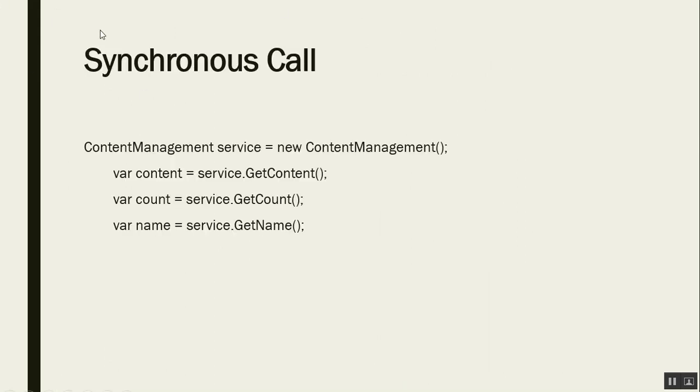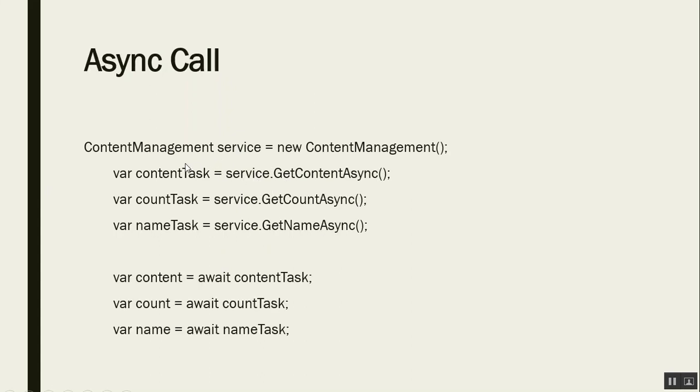How these methods can be called: after creating an object of the content management class, we have got a service object, and I am executing the synchronous methods without any await keyword or without creating a task. I am executing them with the object name. Whereas in case of the asynchronous implementation, after creating an object of the content management class, I am creating tasks for all three methods: content task, count task and name task, and I am executing these tasks with the help of the await keyword, which indicates that each of these tasks should be executed parallelly.